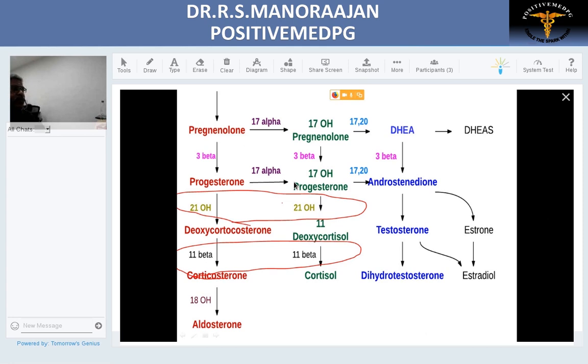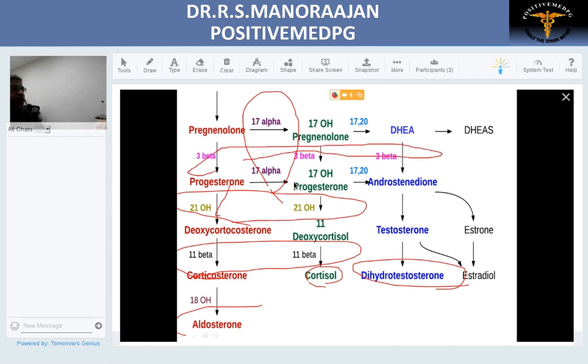The third enzyme is 17-alpha hydroxylase. This takes part mainly in cortisol and sex hormone production, your so-called dihydrotestosterone. The last enzyme is 3-beta hydroxysteroid dehydrogenase. This is the only enzyme which takes part in all three pathways. So four enzymes and different clinical presentations.